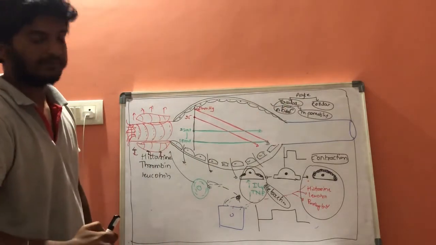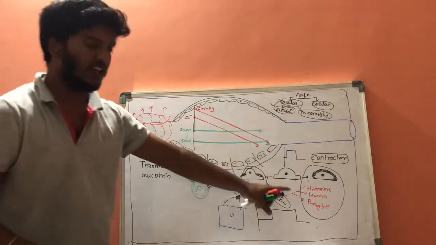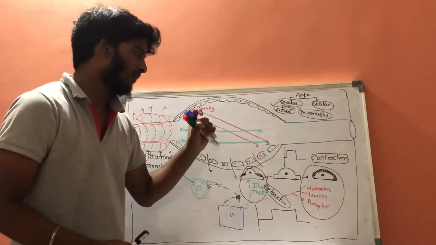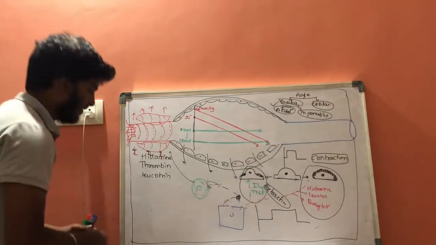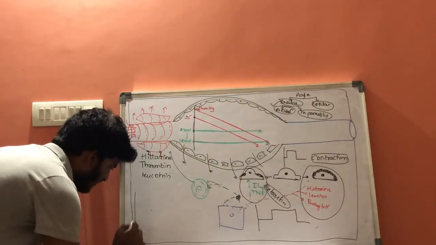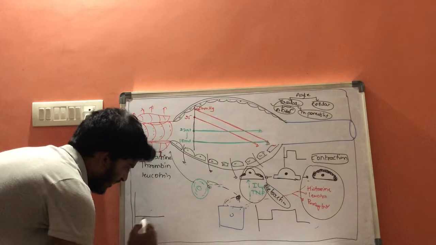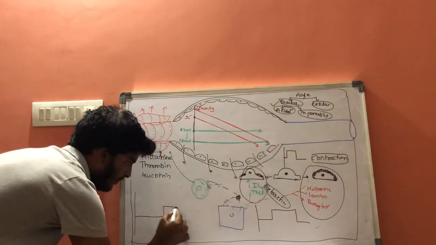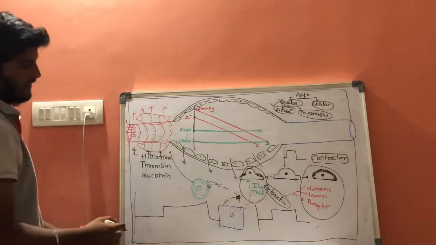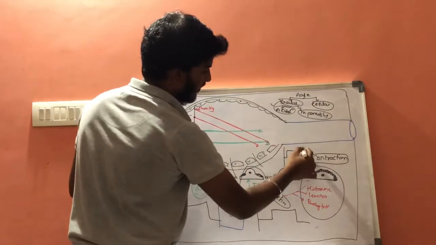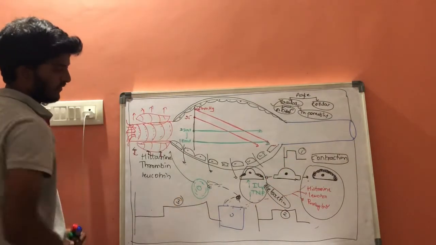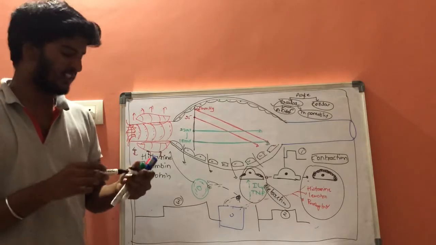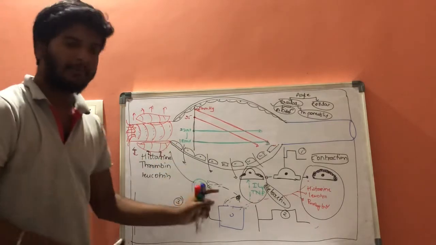At that place there will be a slow and prolonged response. This is the graph. This is the first condition, this is the second condition, and this is the third condition. These are the three conditions which result in increase in membrane permeability.